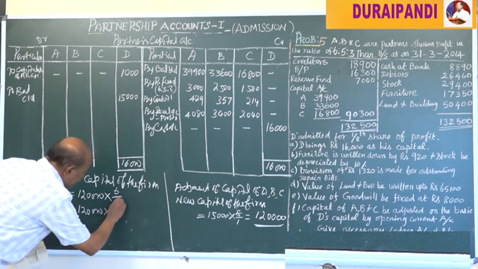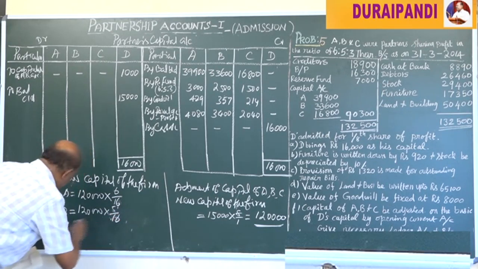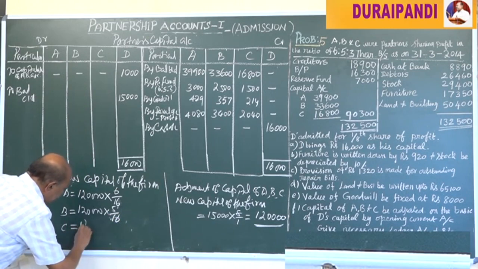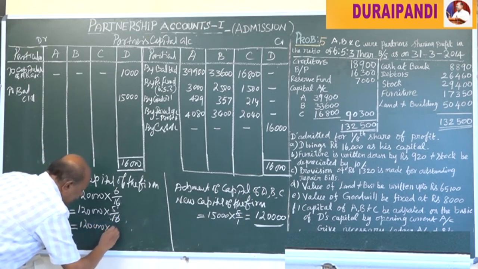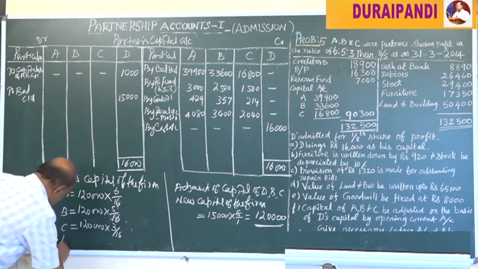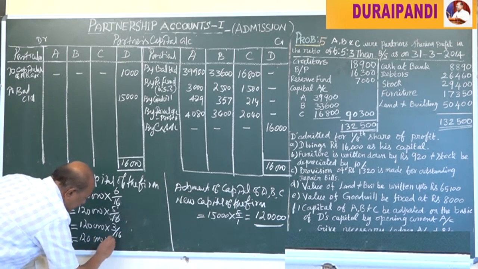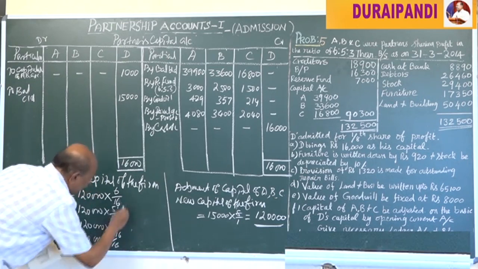Okay, 6 by 16, 5 by 16. C equal to 1,20,000 into 3 by 16. D is equal to 1,20,000 into 2 by 16.